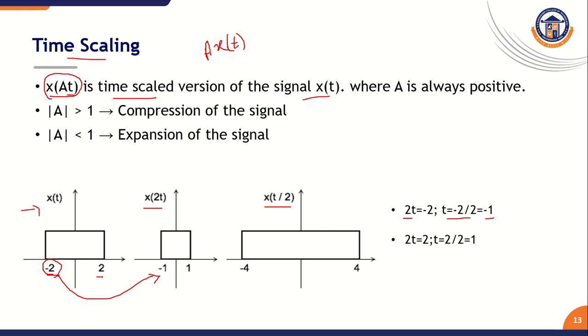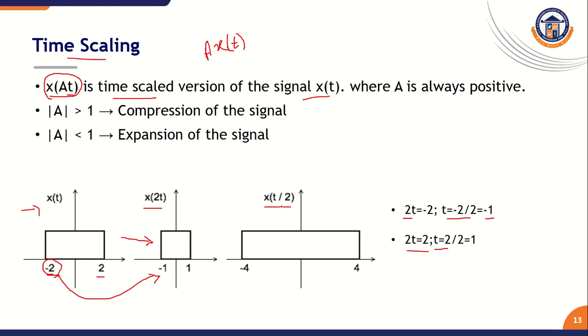Similarly, assume 2t equal to 2. From this we can calculate t equal to 1. Now we performed the x of 2t operation, and your given signal is compressed like this.